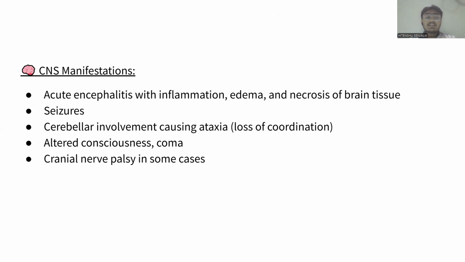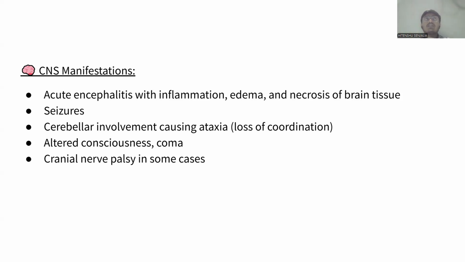Now we can see the central nervous system manifestations. The first point is acute encephalitis with inflammation, edema, and necrosis of brain tissue. Necrosis of brain tissue means the damaging or dying of the brain tissue. Seizures will occur in the person. Seizure means sudden contraction of the body movement.